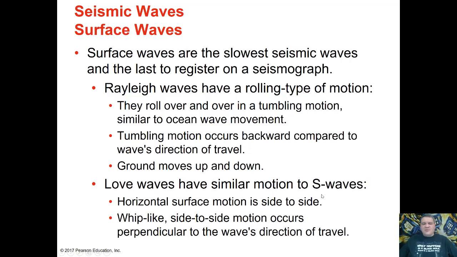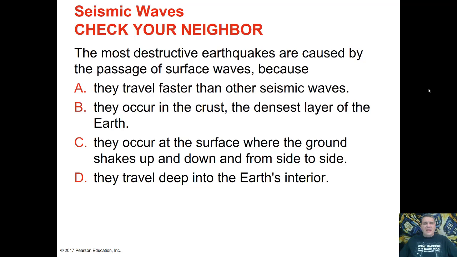Love waves have a similar motion to the S waves. These are also transverse. However, it's side-to-side, back and forth motion. It's almost whip-like. So both the Rayleigh and Love waves are actually very destructive because they're right up on the surface, whereas the body waves travel through the volume of the Earth and don't affect the surface as much.